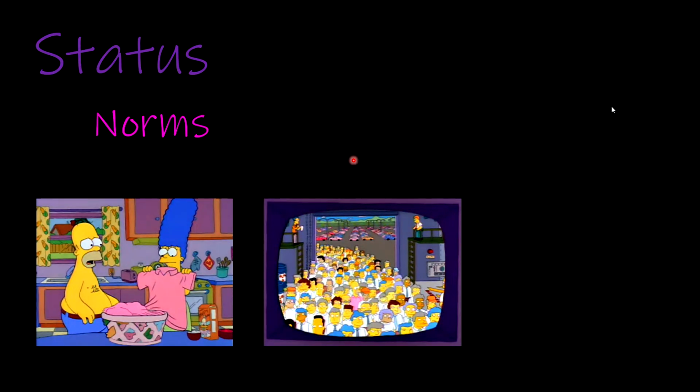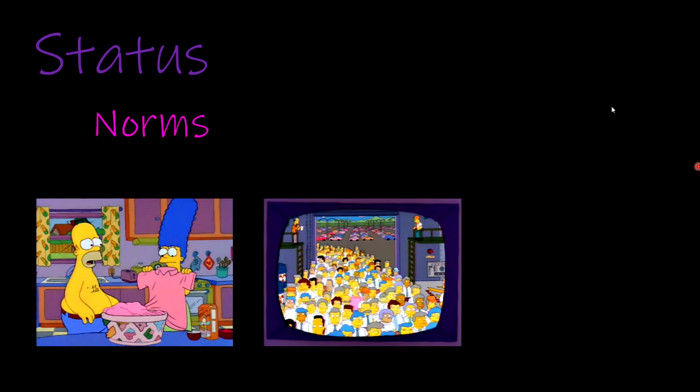Doctors may be reluctant to follow norms that are set by administrators who don't have the same level of education that they do. So as managers, we have to be thinking about, as we understand the status hierarchy within our organizations, how is that going to influence people's conformity to norms, and how are we going to deal with deviations from the norms within the organization that result from differences in status.